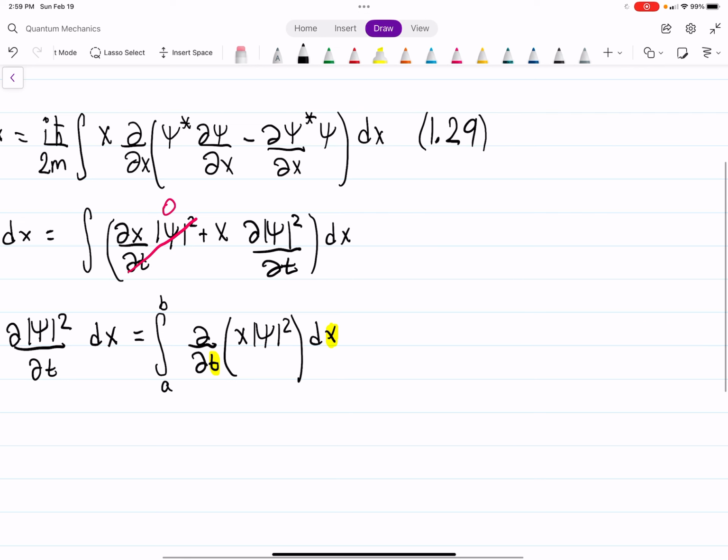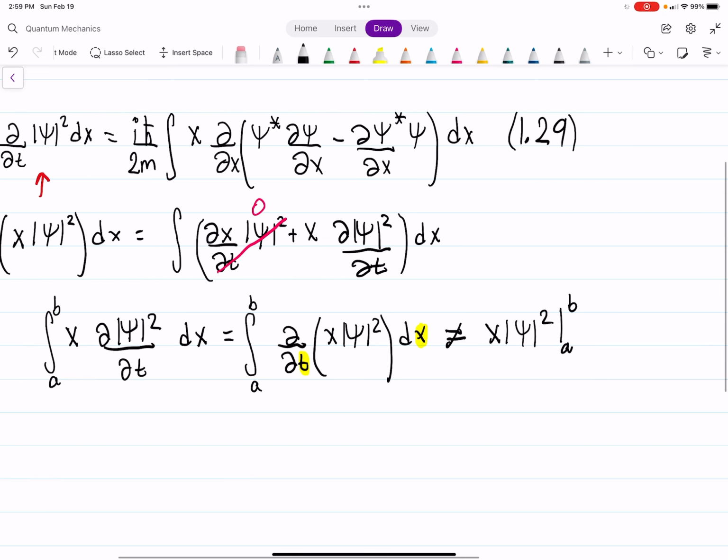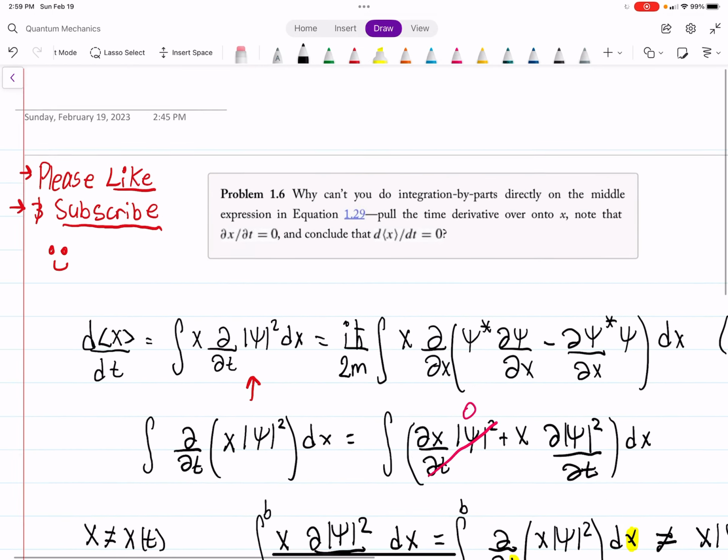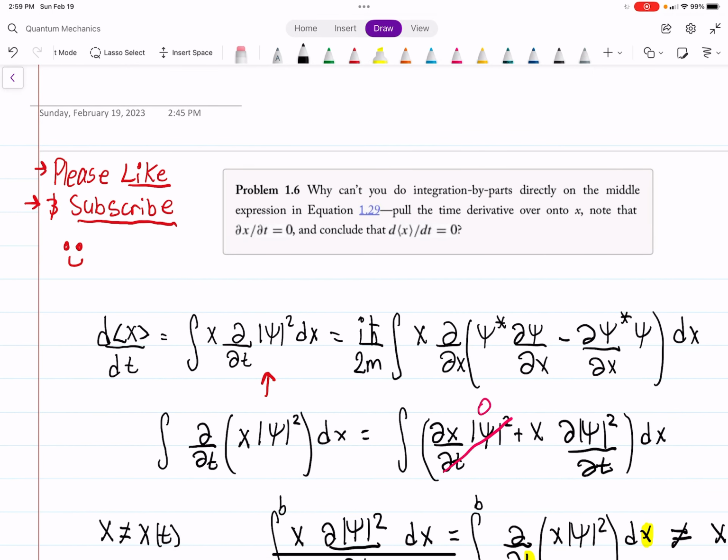So what we cannot do is say, well, this is just x psi squared evaluated from a to b, because the variable of integration is different than the variable we're differentiating with respect to. So because of this line here, we can't just integrate directly by parts. I hope that makes sense.